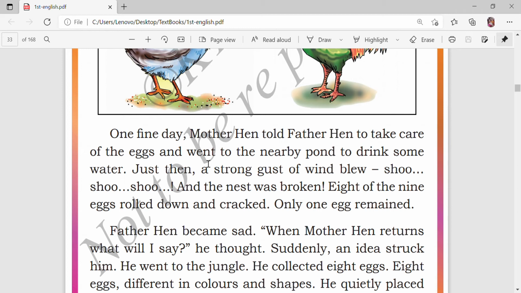Do you understand, children? When the mother hen went to the nearby pond to drink some water, the father hen had to take care of the eggs. Okay, so that time the strong wind blew, the nest was broken, 8 of the 9 eggs rolled down and cracked. Only one egg remained. Do you understand, children?